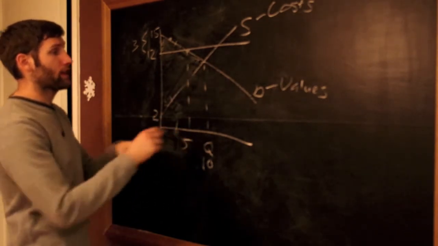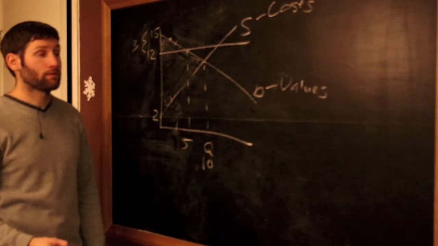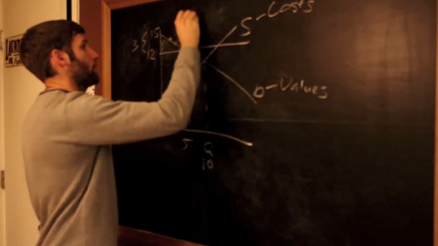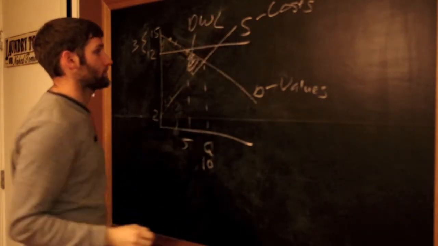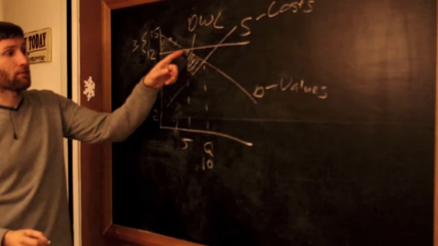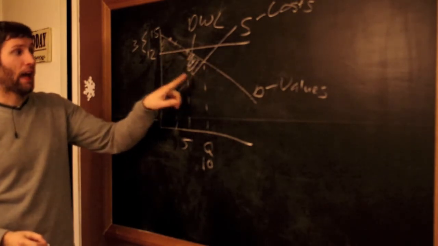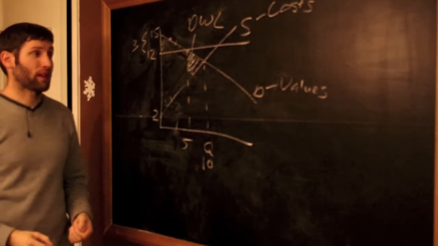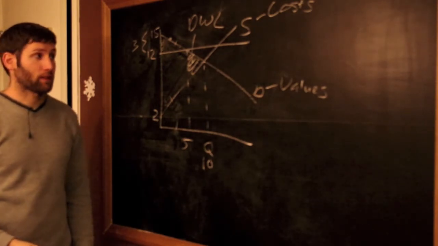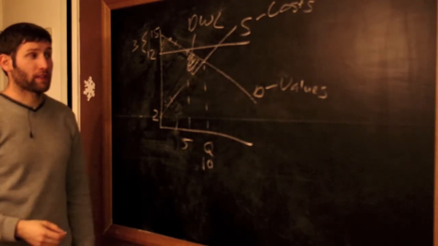Well, now note that these goods are no longer being sold. So that means that this area is what we call deadweight loss. So this is where people value the goods at more than their cost, however they're not able to consume them. That is, this market is not being allocatively efficient. So this happens when government gets involved.